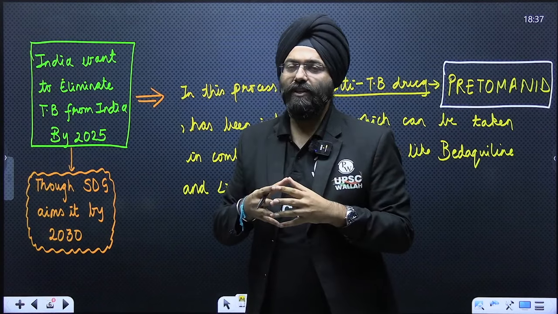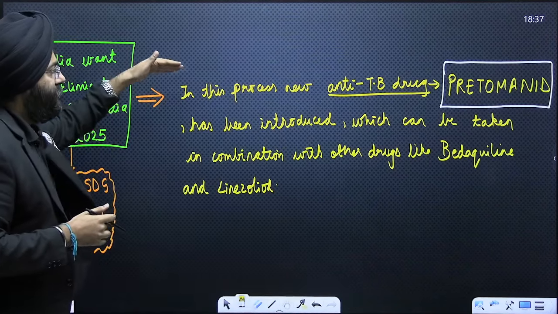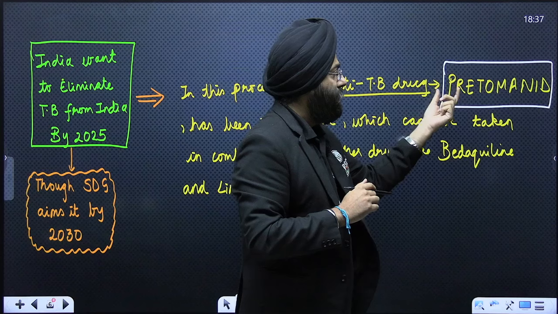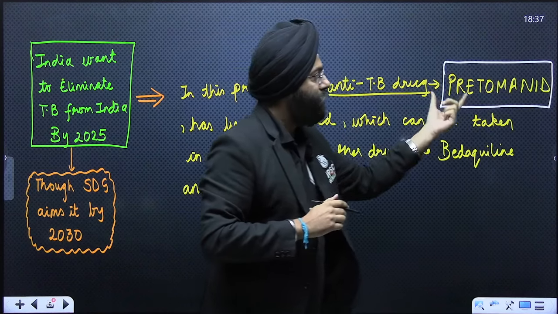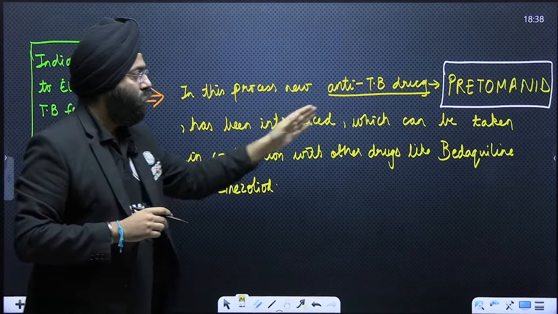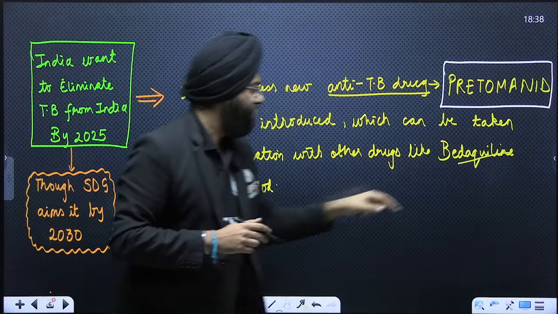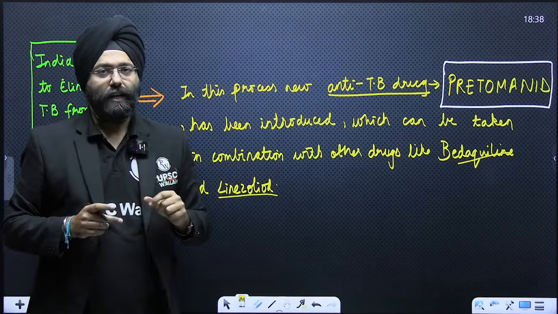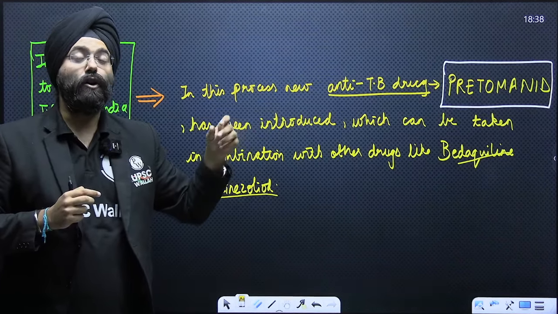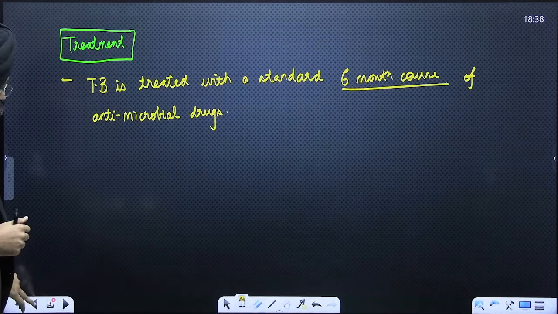In this process, the Ministry of Health has approved a new treatment. What is that treatment? Let's see. A new anti-TB drug, listen to this very carefully, Pretomanid, has been approved by the Ministry of Health, which can be taken in combination with certain other drugs like bedaquiline, along with linezolid. That is why this article is mentioned here.